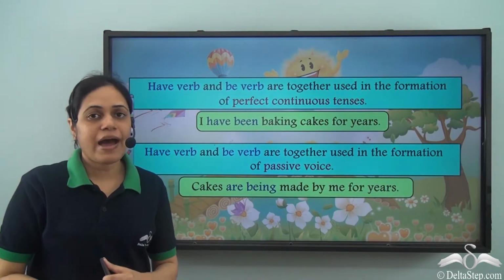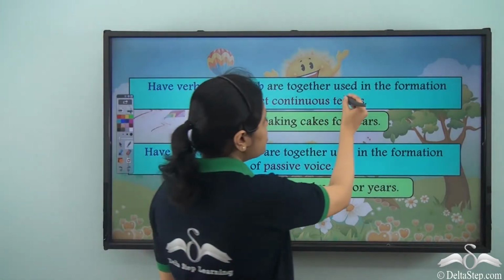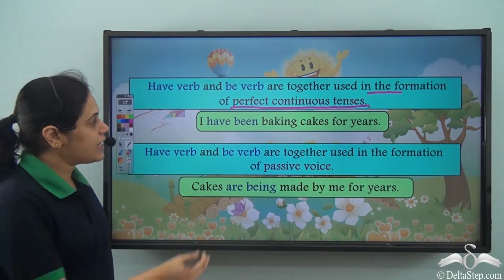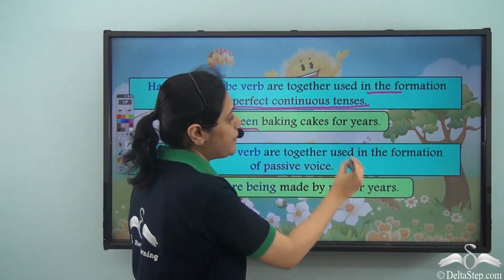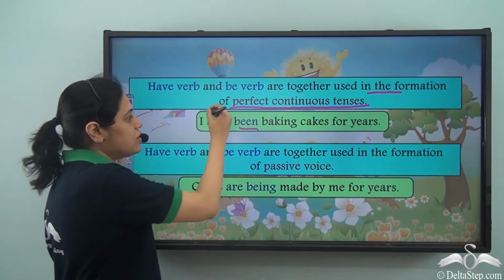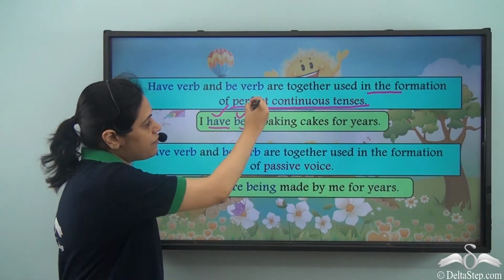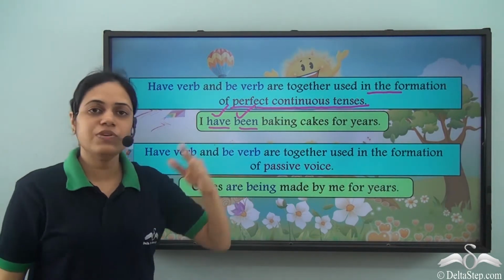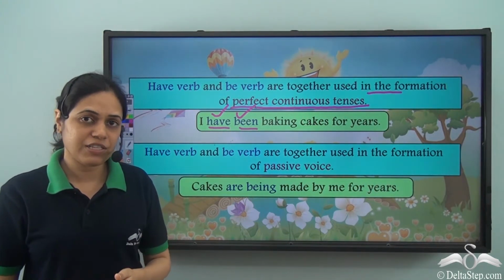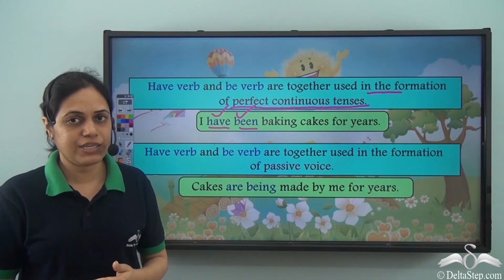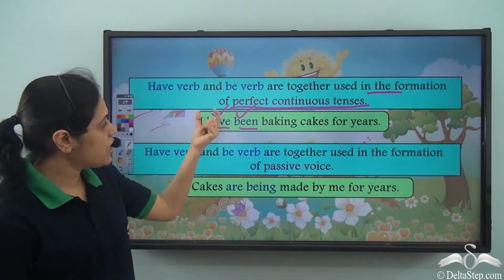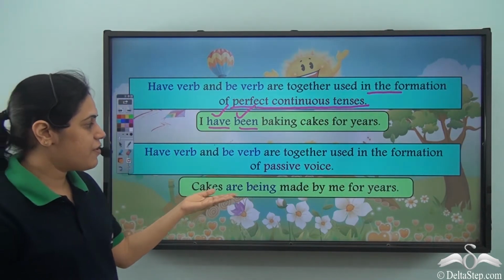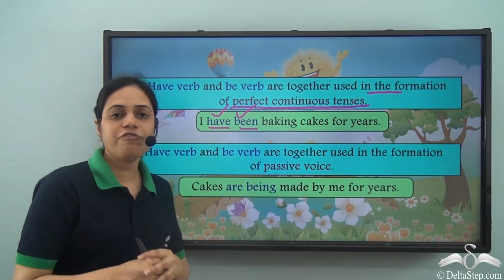So, have verb and be verb together are used in the formation of perfect continuous tenses, like I have been baking cakes for years. So, this is a have verb, this is a be verb, and they are used together as helping verb for perfect continuous tenses, be it present perfect continuous or be it past perfect continuous. For both, we use have verb and be verbs together. Have verb and be verb are together used in the formation of passive voice.